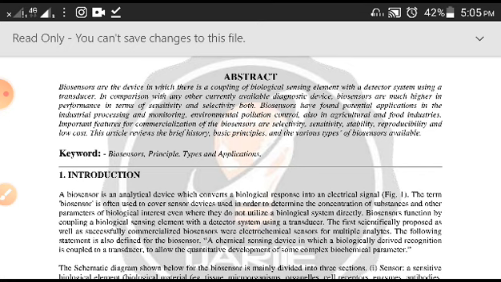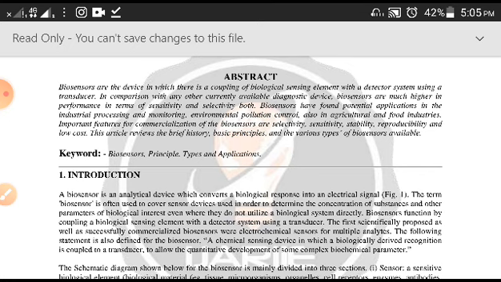So simply you can define it as a device, or a detector. In this device we need certain components. A very important component is a transducer.